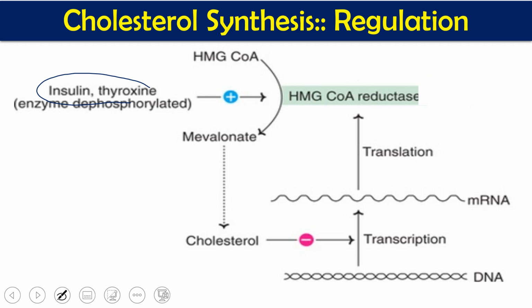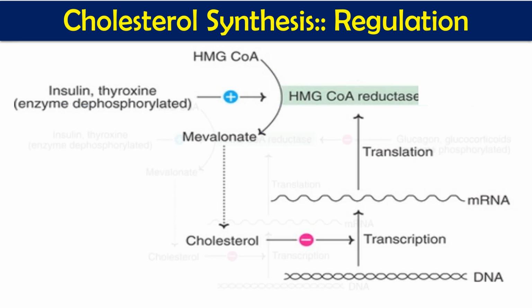So whenever we have a high concentration of insulin or thyroxine, it is going to dephosphorylate HMG coenzyme A reductase, and it becomes active. And when it is active, this reaction takes place, meaning cholesterol synthesis occurs. So insulin and thyroxine increase cholesterol synthesis.